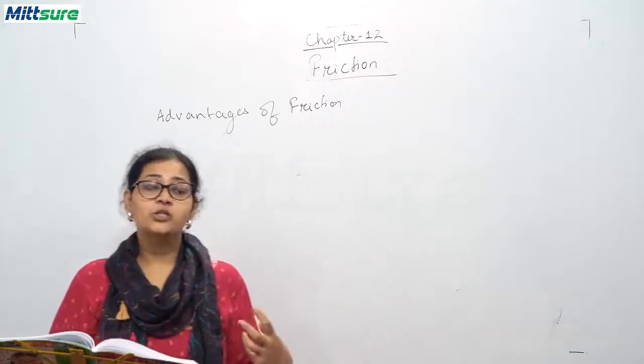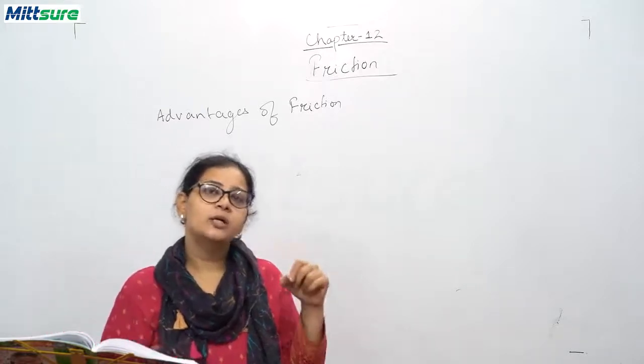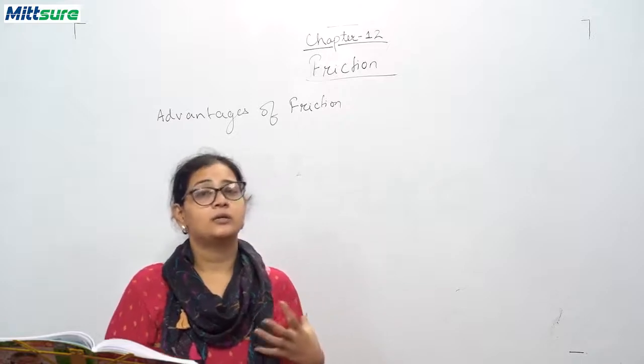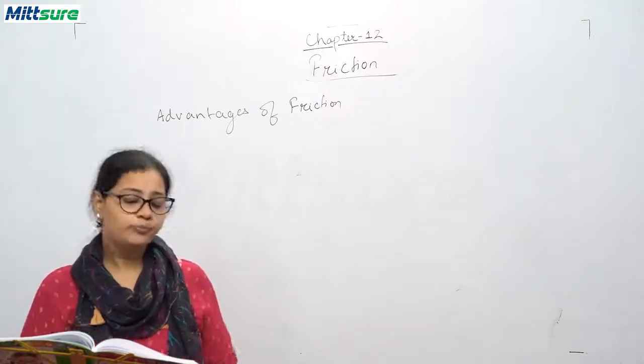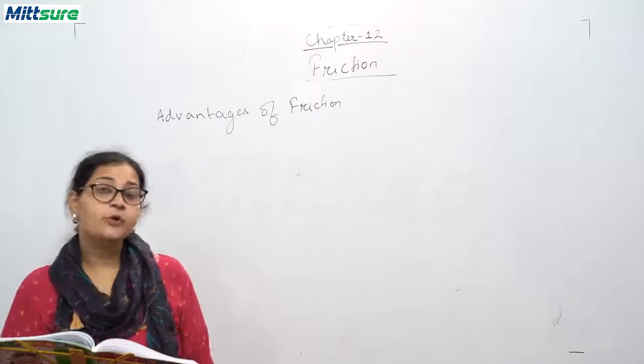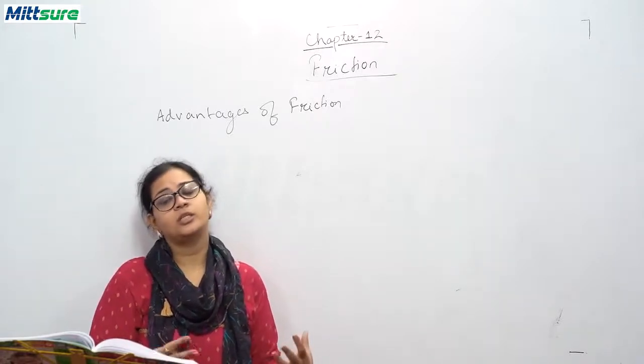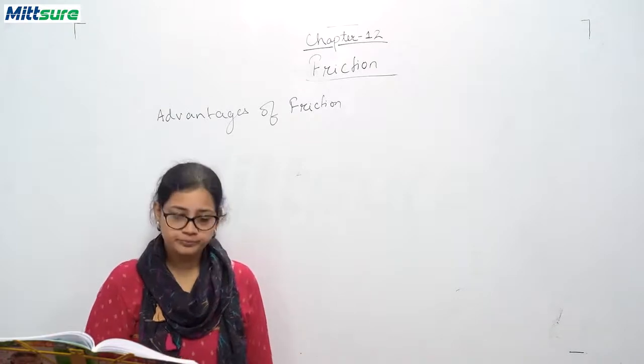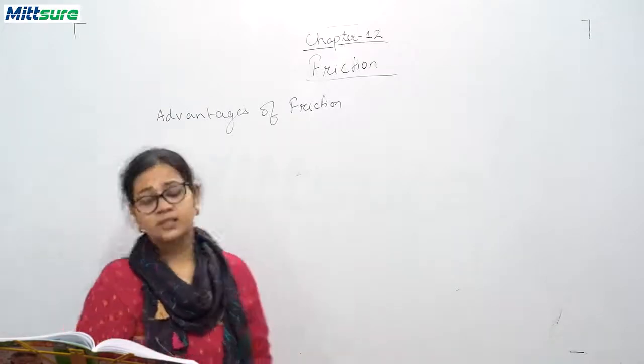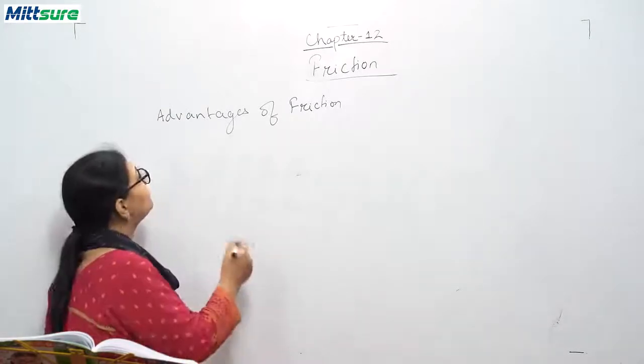Okay, आपके जो रनिंग शूज होते हैं उनमें देखिएगा नीचे स्पाइक्स होते हैं, जैसे कि आप जल्दी से गिरे नहीं, क्योंकि आपकी स्पीड ज़्यादा होगी. So, okay. Now it is the force of friction which holds the screw and nails in the wooden block. Okay. Now we will be discussing the disadvantages of friction.